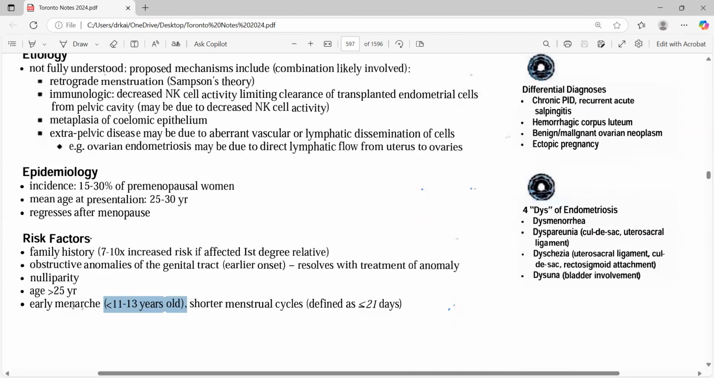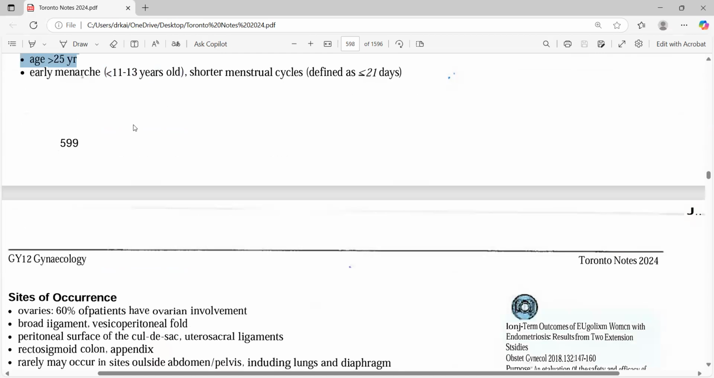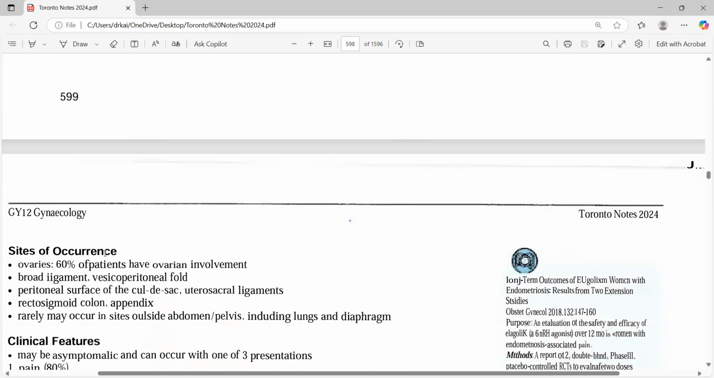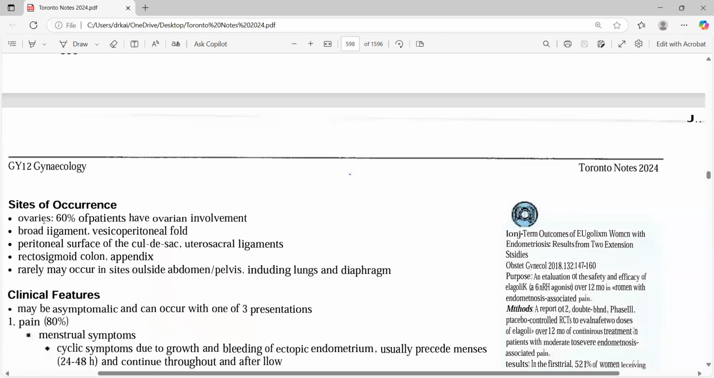Okay. So family history, then abnormalities, and nulliparity is one of the most important things that can be mentioned. Early age, more than 25, and then early menarche, which is basically less than 11 to 13 years. Ovaries, 60%, patients have ovarian involvement, and then the broad ligament could be involved. All of these could be there. So mainly it's in the ovaries, in 60%.